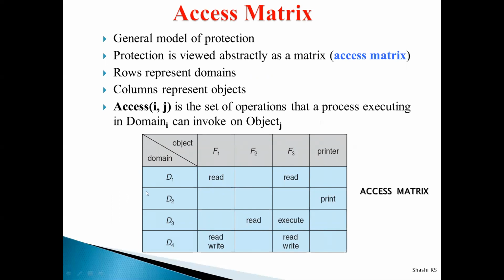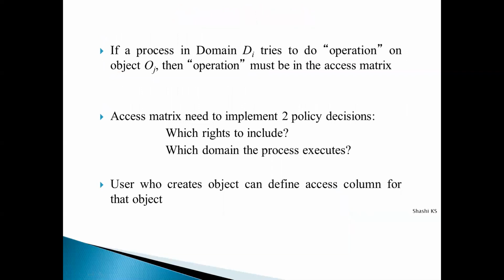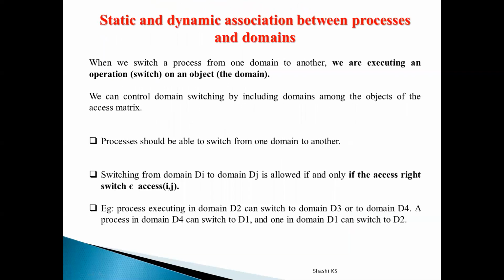Here we are assuming static association. We are assuming that the process is permanently fixed in these domains and is going to make use of these resources. But what about the case when the process switches from one domain to another? That is not accommodated in this basic representation of the access matrix, right? So for that, the representation of the access matrix is enhanced further, and we add one more access right called the switch access right.